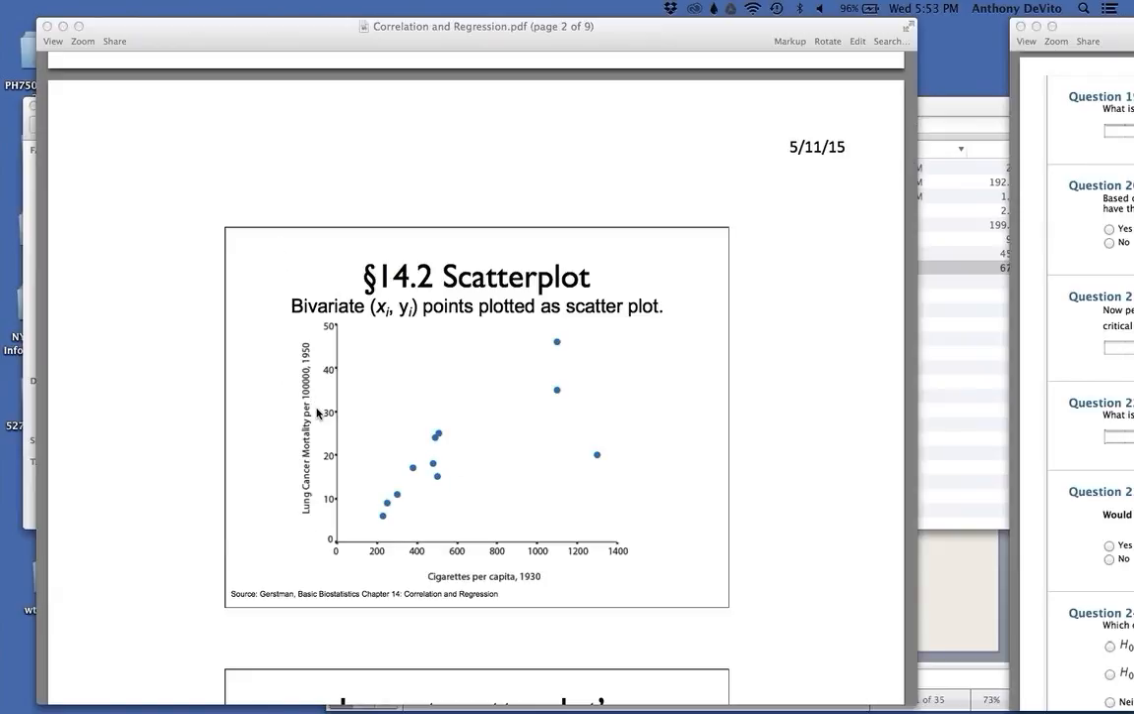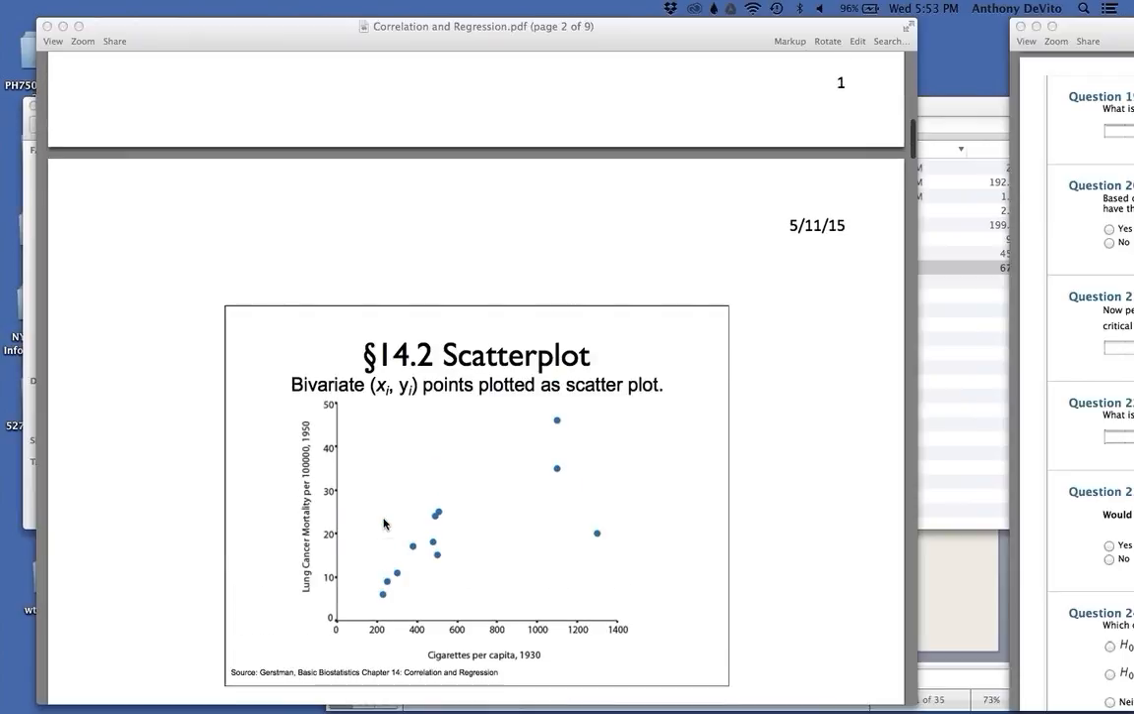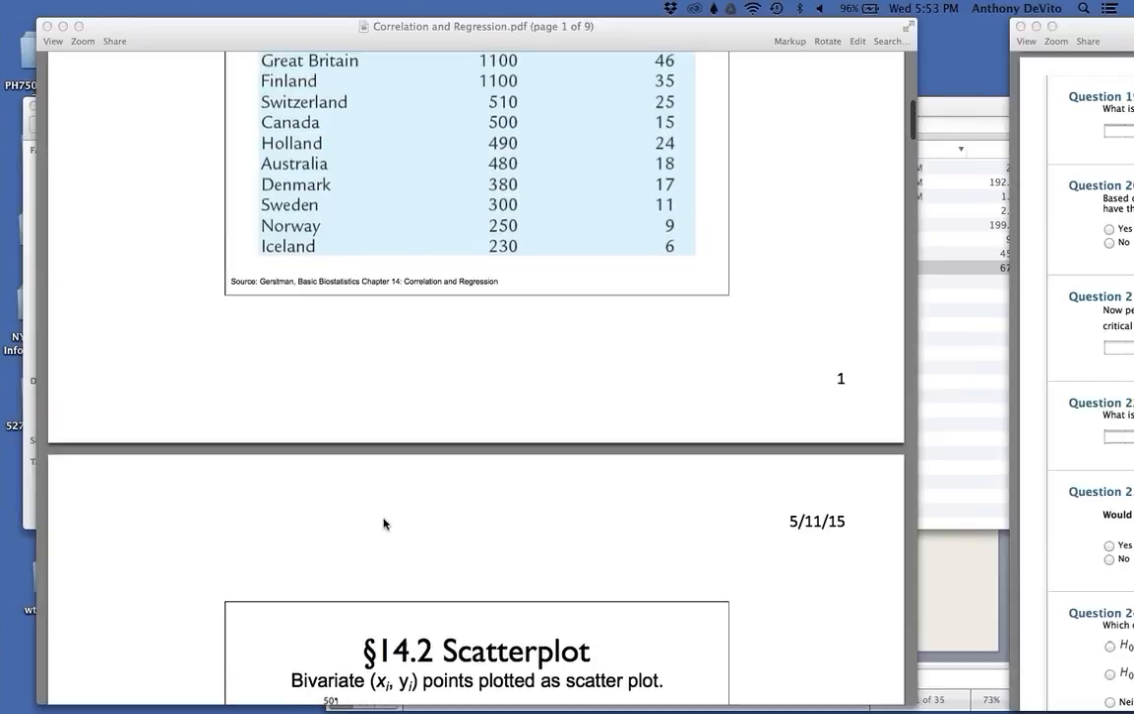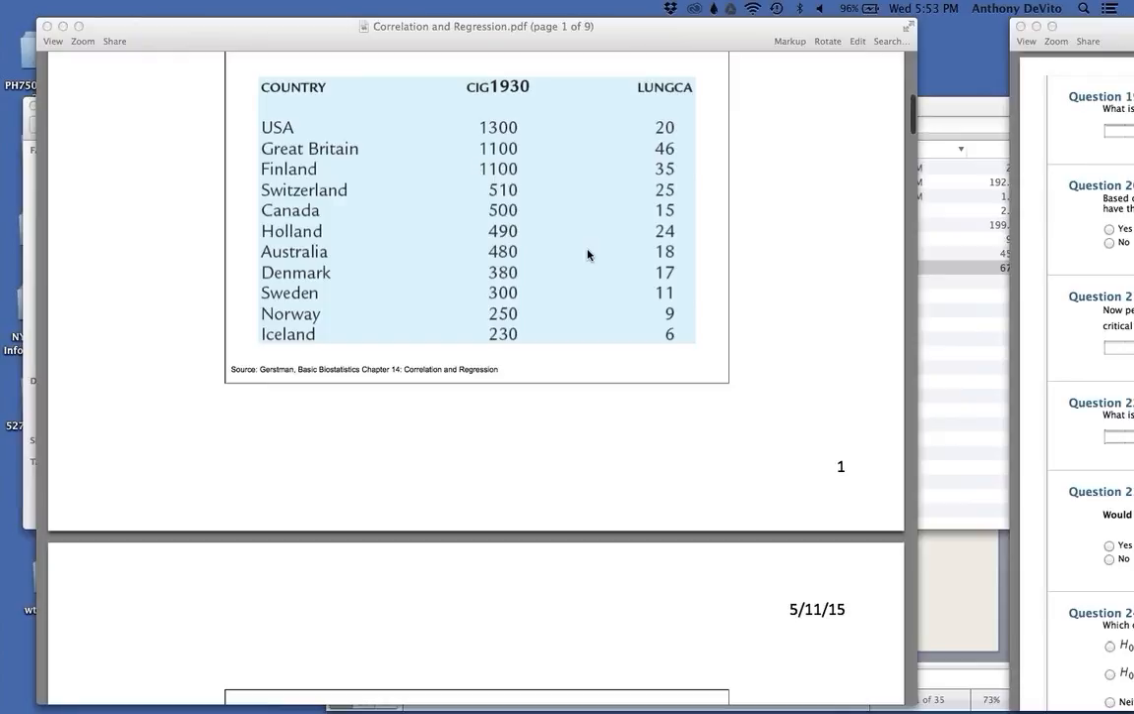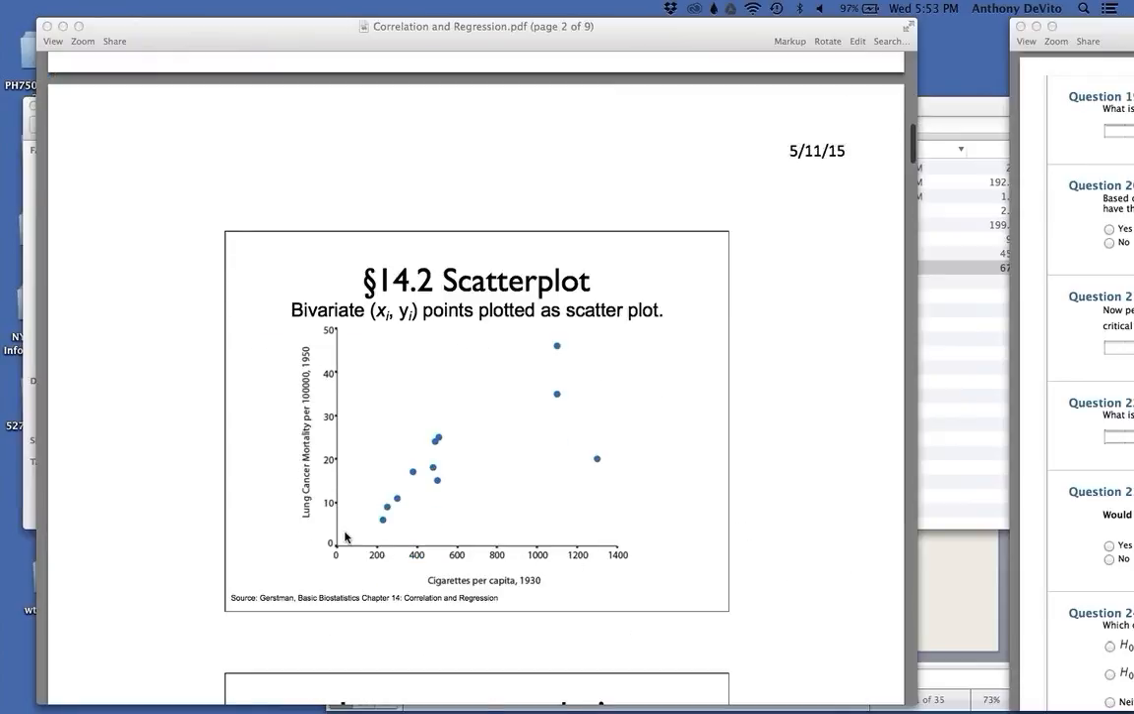Okay, 20 years later in 1950, this is the per capita consumption in 1930, and of course, there's a long latency between exposure and cancer. So they looked at the rate in 1950 as a comparison. But you'll see here that blue dot represents Iceland. Okay, and the United States is up here at 1,320 cigarettes. So on our x-axis we're at 1,300, and on our y-axis we're over here at 20 something right here.